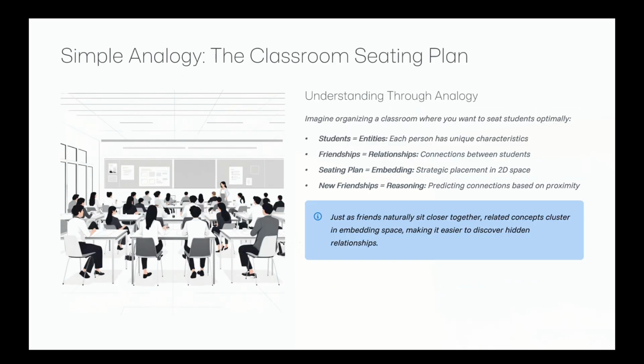To simplify all of this, picture a classroom. Each student is an entity, friendships are relationships, and the sitting chart is an embedding. If you notice who sits together, you can often guess new friendships. That is how embeddings and reasoning uncover the hidden connections in knowledge graphs.